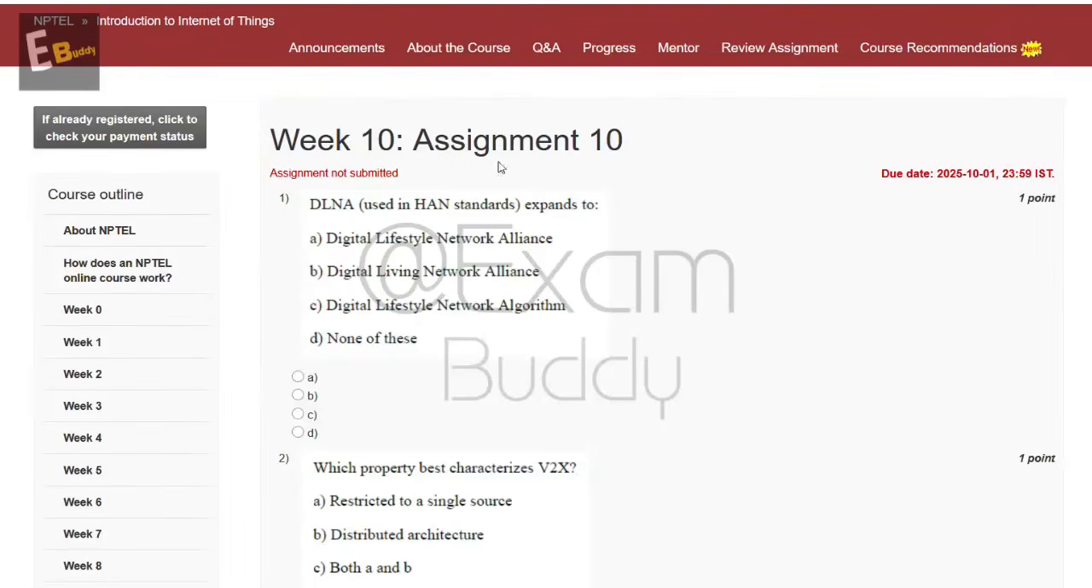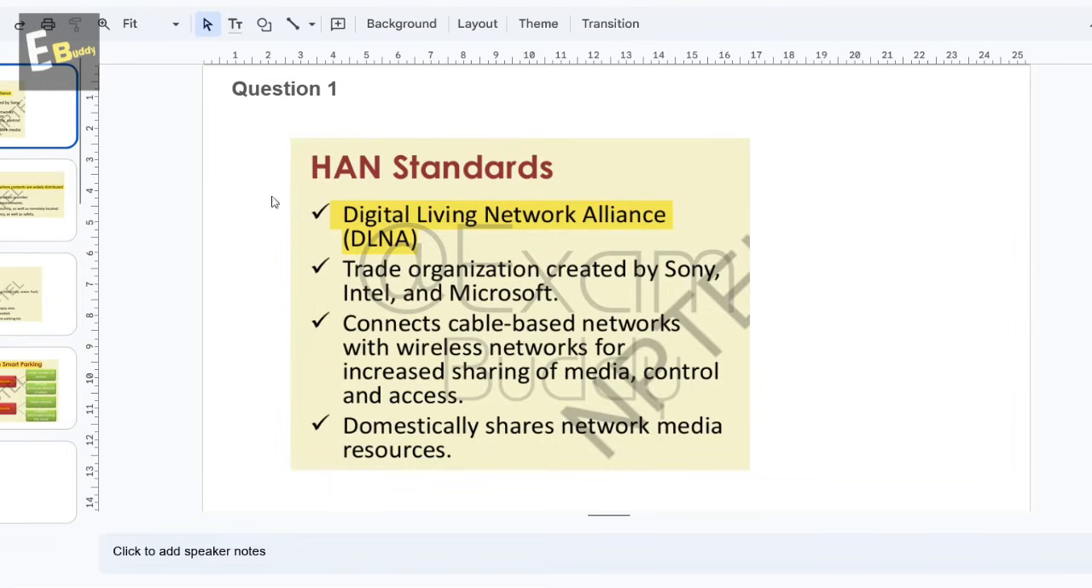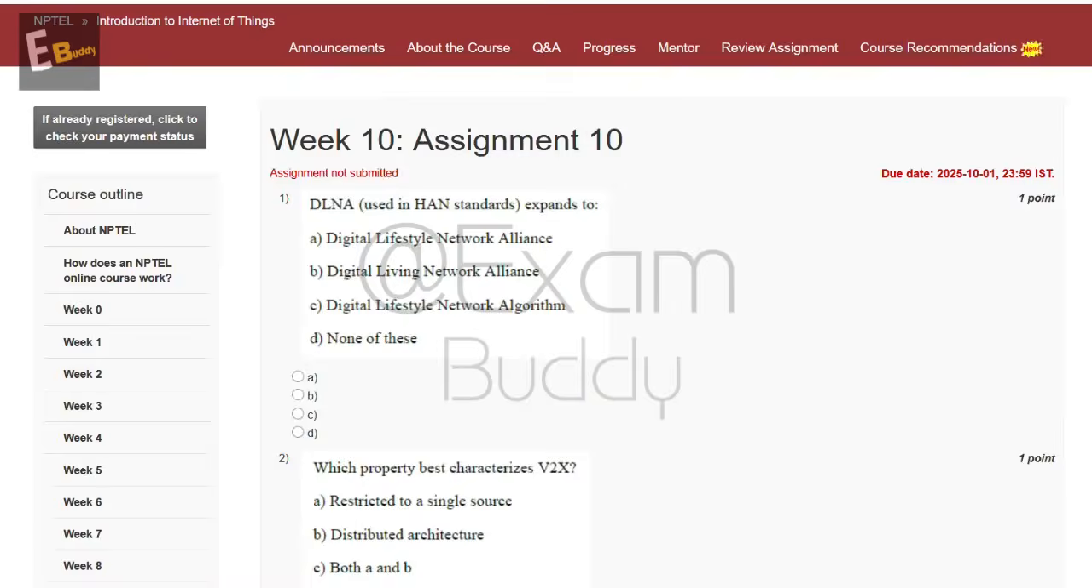Now let's do our assignment. Introduction to Internet of Things, Week 10, Assignment 10. The first question is: DLNA used in HAN standard expands to. So these are the options. And now let's check the answer of our first question. Digital Living Network Alliance, DLNA. So the answer of our first question is B.